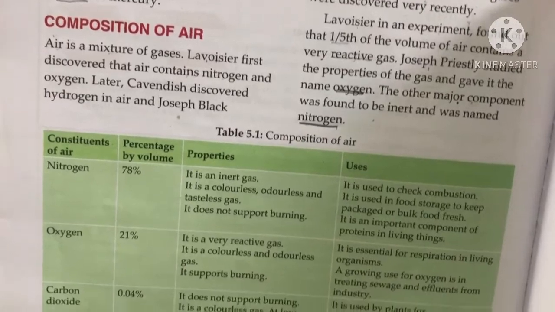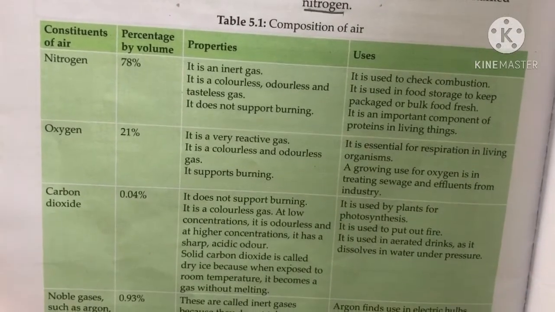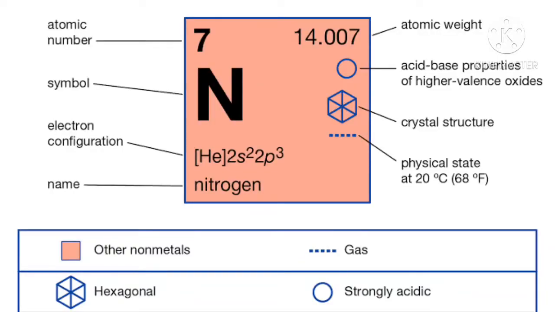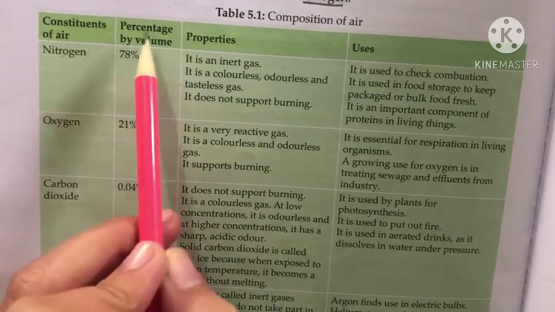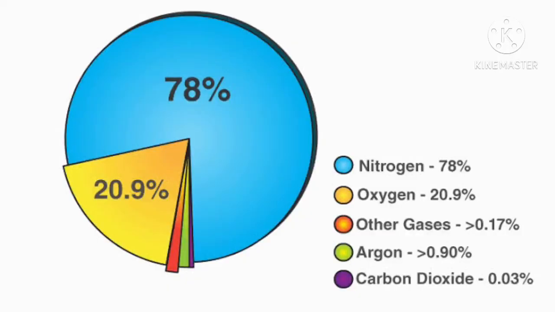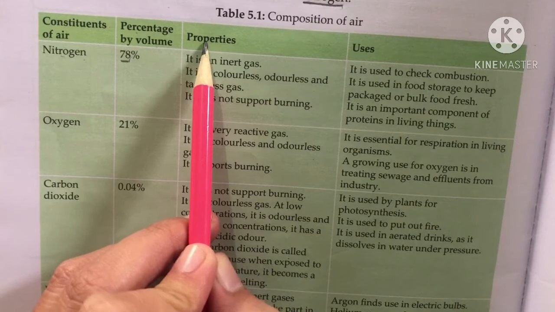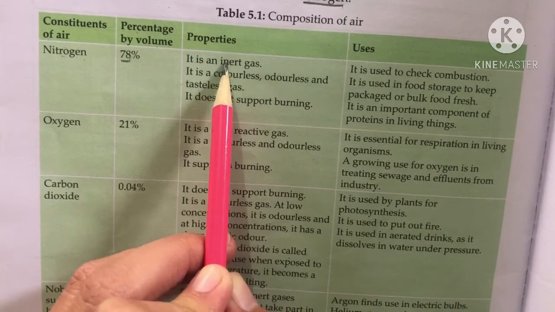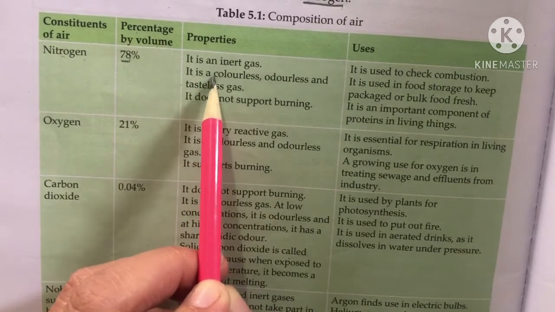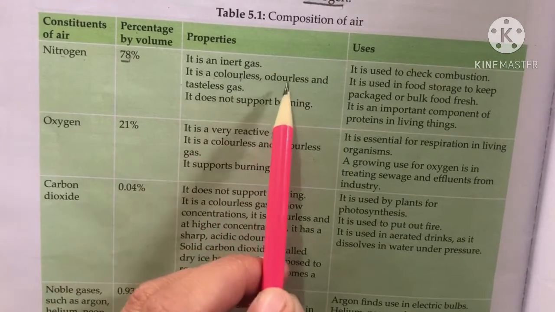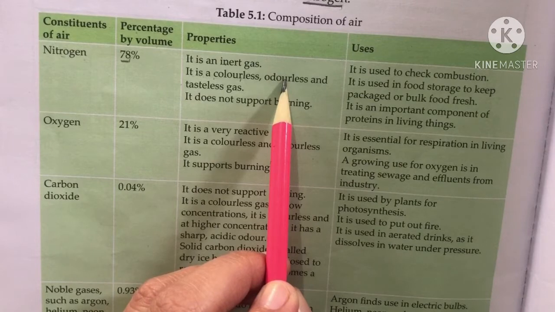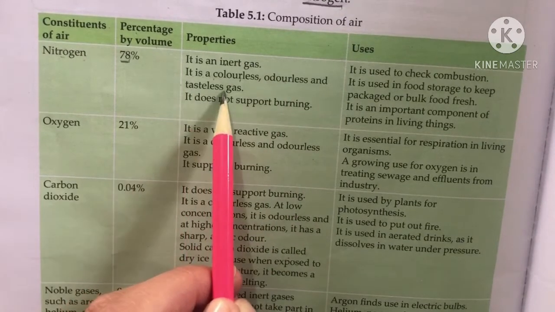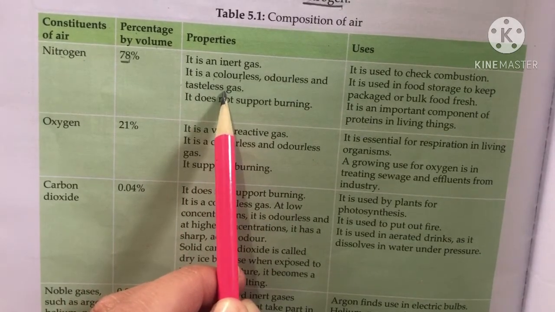Firstly we will see the first gas, that is nitrogen. Nitrogen percentage by volume, meaning nitrogen is present in air, is 78%. And what are the properties of nitrogen? It is an inert gas, meaning it is not reactive. It is colorless, meaning it does not have any color. Odorless means it does not have any smell. And tasteless means it does not have any taste.